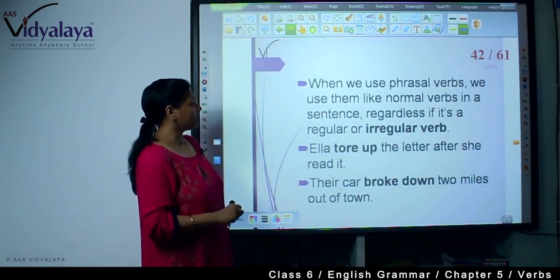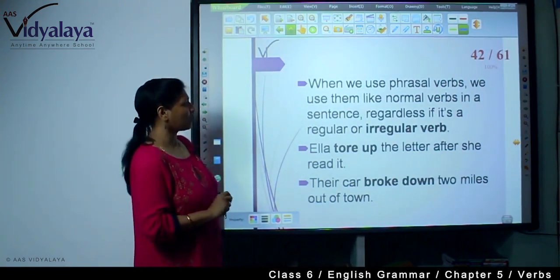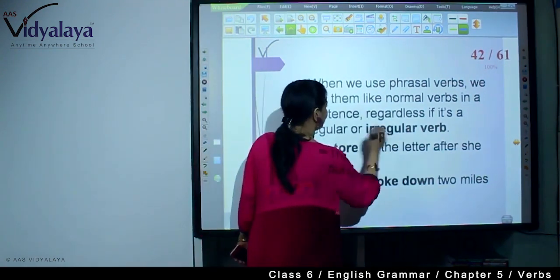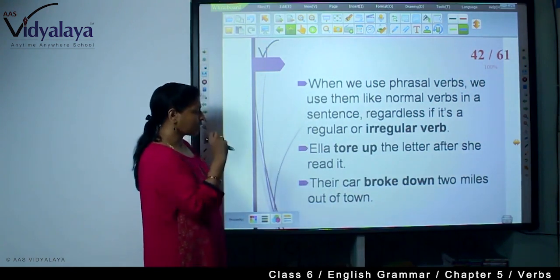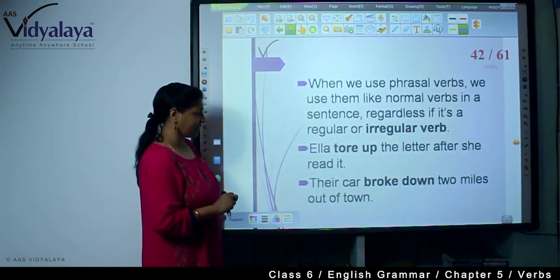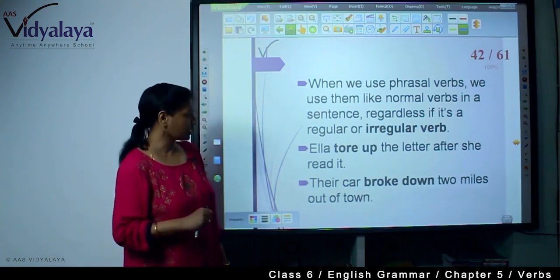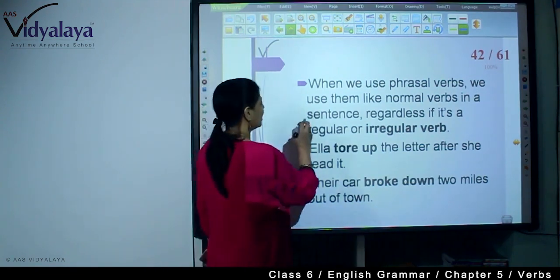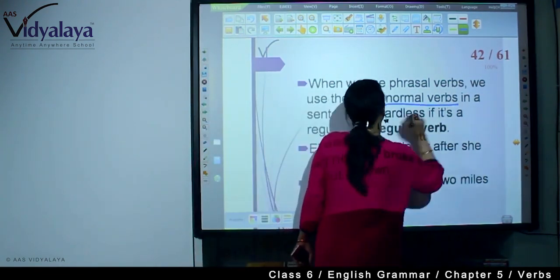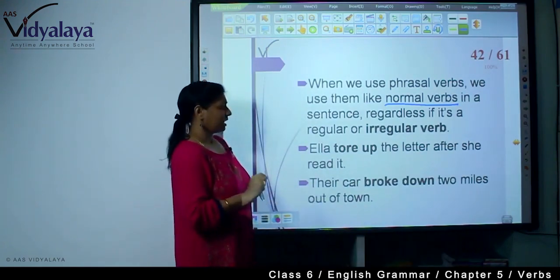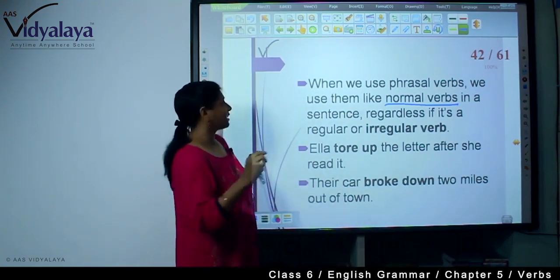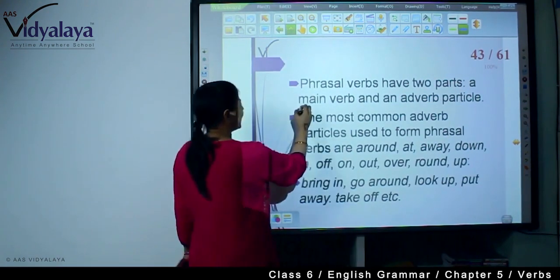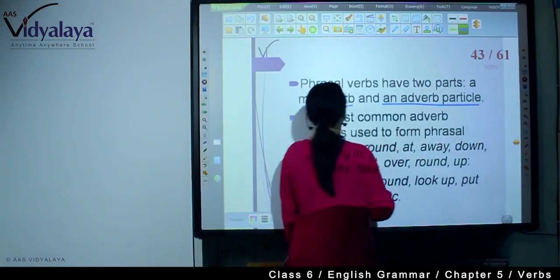Now, when we use phrasal verbs, we use them like normal verbs in a sentence, regardless if it's a regular or irregular verb. Ela tore up the letter after she read it. Their car broke down 2 miles out of town. Now phrasal verbs have two parts, main verb and an adverb particle.